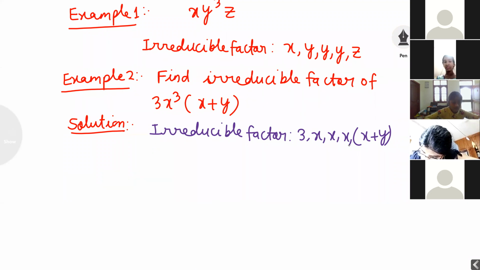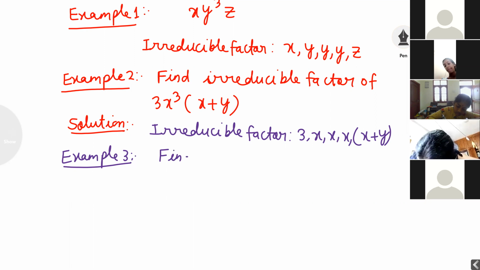Example 3. Find the irreducible factor of 10x y cube. Tarnika, start writing.